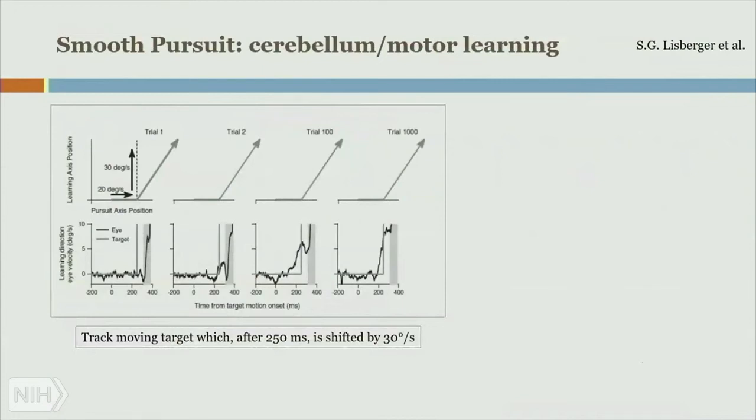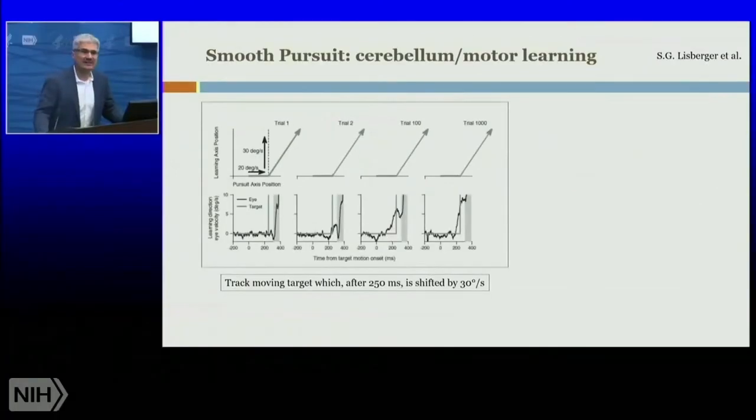Smooth Pursuit, Cerebellum Motor Learning, S.G. Lisberger et al. Chart showing learning axis position versus pursuit axis position above, and learning direction eye velocity versus time from target motion onset for trials 1, 2, 100, and 1000. Track a moving target, which after 250 milliseconds is shifted by 30 degrees per second. Let's move on to slow eye movement. We mentioned Smooth Pursuit. Now, Smooth Pursuit has been fairly well studied, to the point that Dr. Lisberger, in NEI-funded work, has used it to study more generally the idea of motor learning.